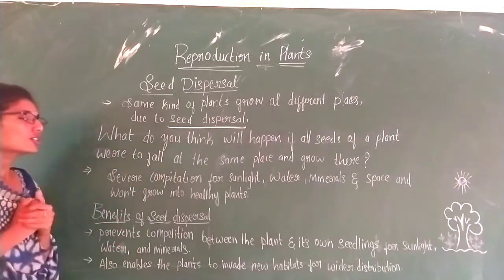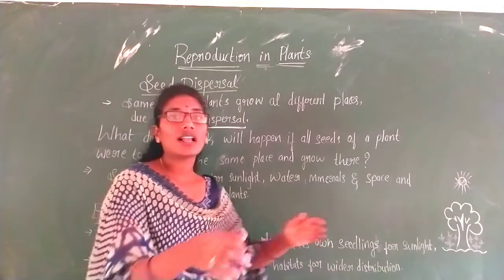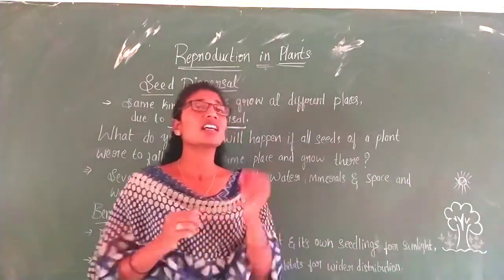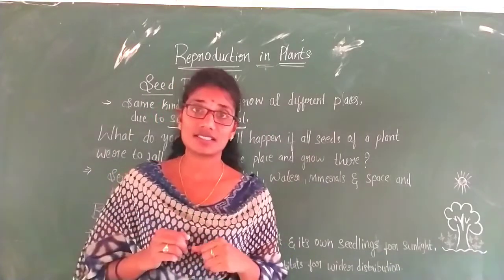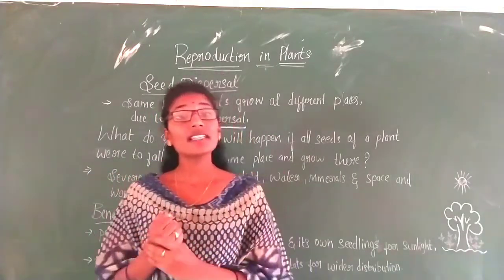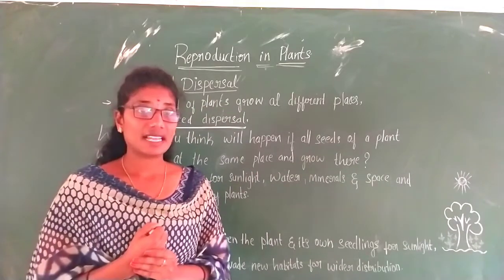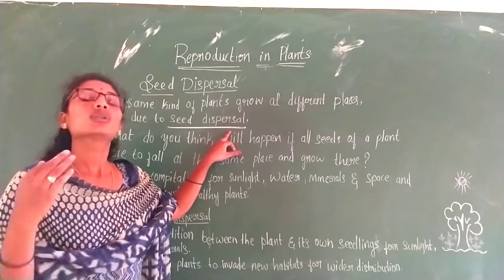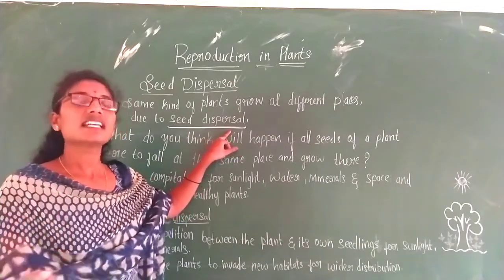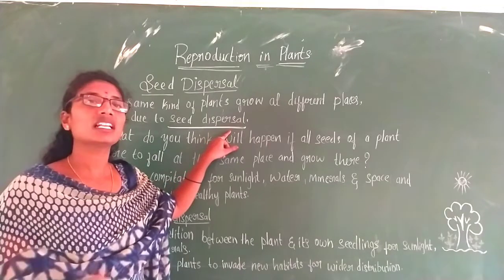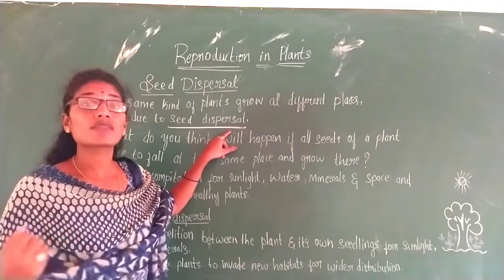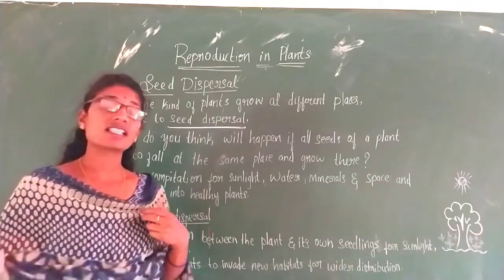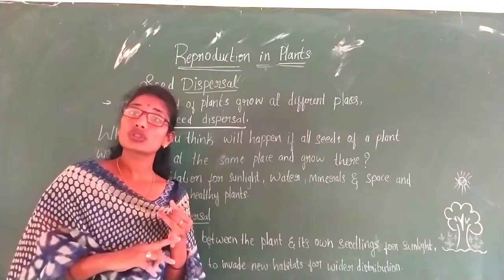Okay students, sometimes when you are walking along the fields or in a forest or in a park, you might have seen some seeds stick onto your dress, right? So why have they stuck onto your clothes? Yes, this is also for seed dispersal. Some seeds stick onto the clothes which come near them, so that these seeds will be carried from one place to another place and they can get a good source of nutrition.